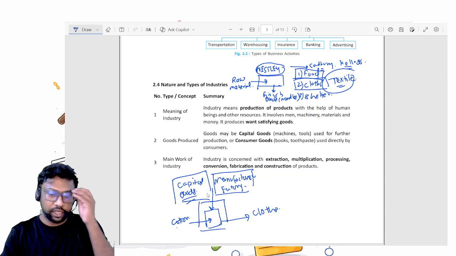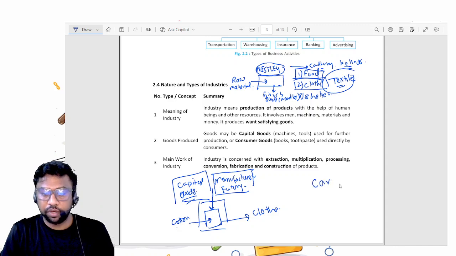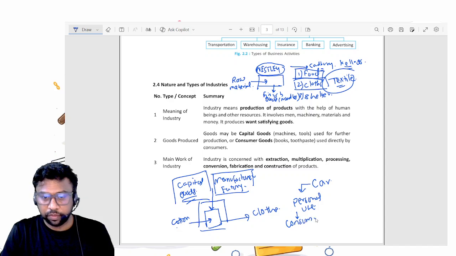For example, again we can take the example of a car. You have got one car and you are using it for your personal use. So this car is a consumer good for you.